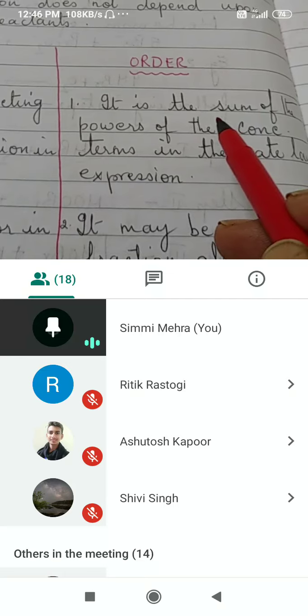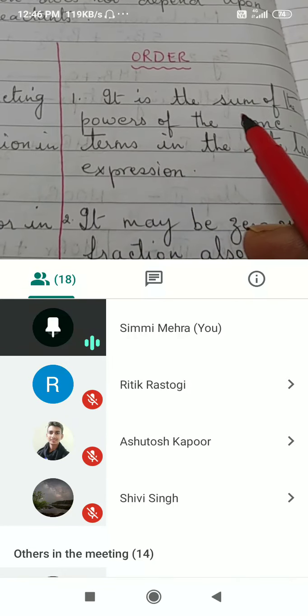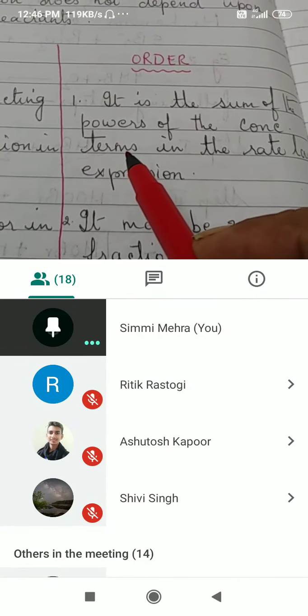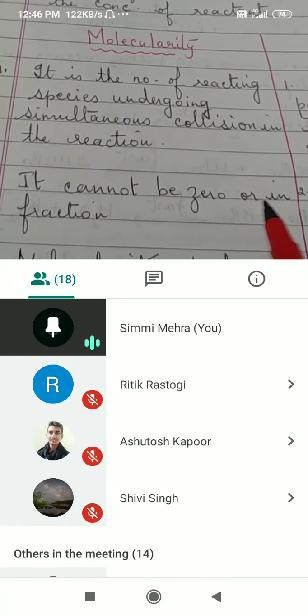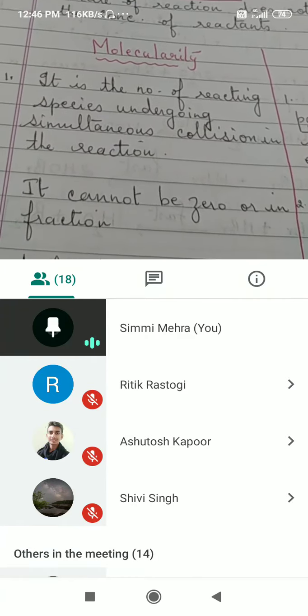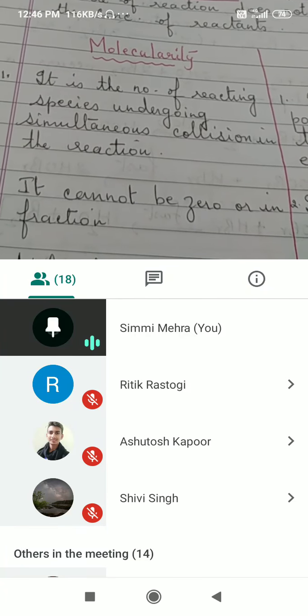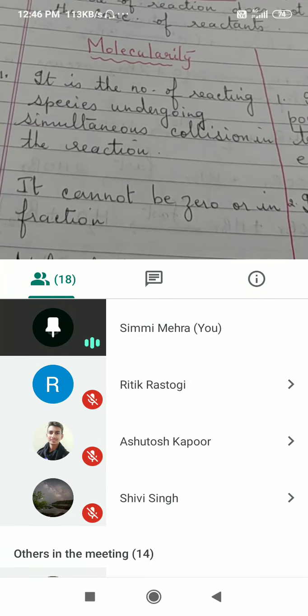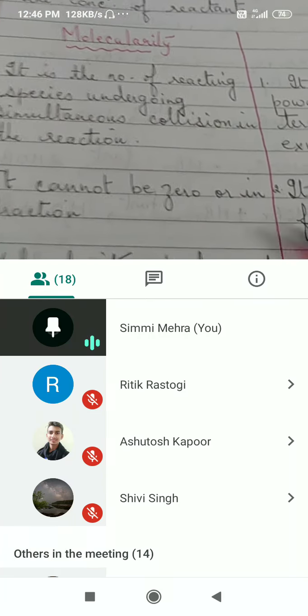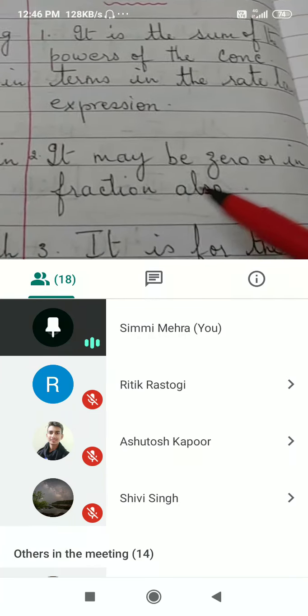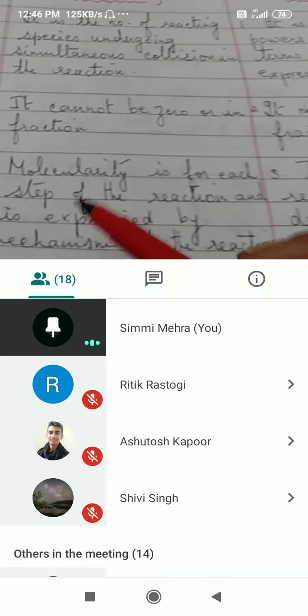Molecularity cannot be zero or a fraction. Molecules never react in fractions, and neither is there a reaction where the number of molecules participating is zero. It is not possible. Order may be zero or a fraction also.